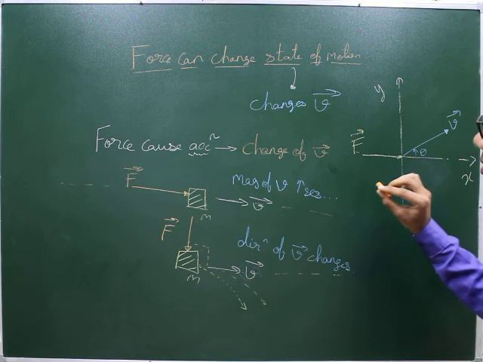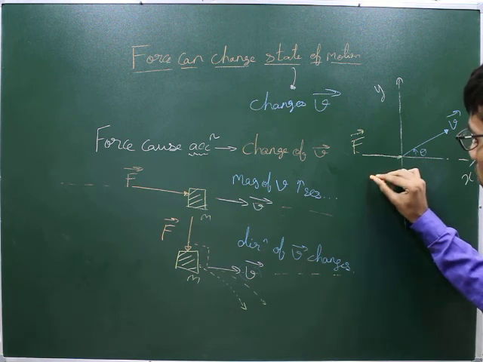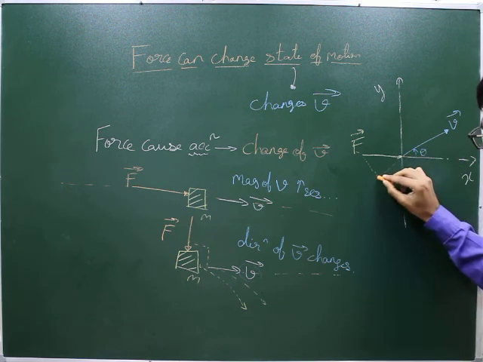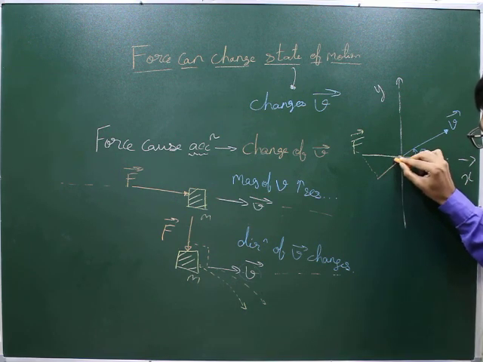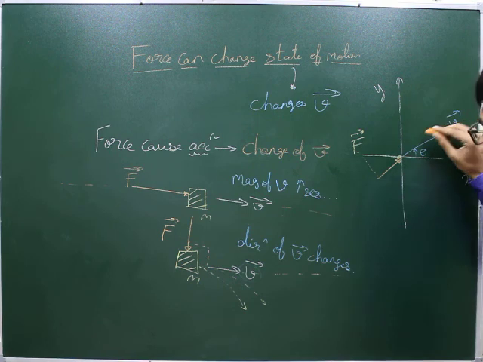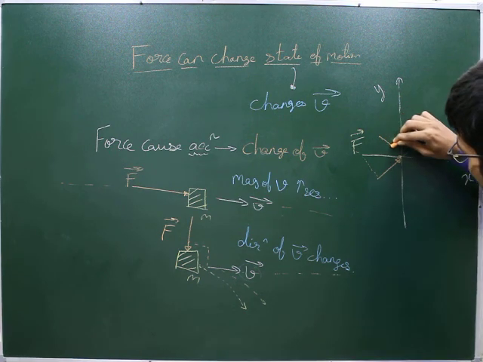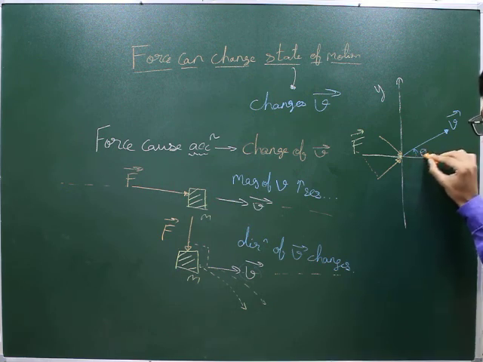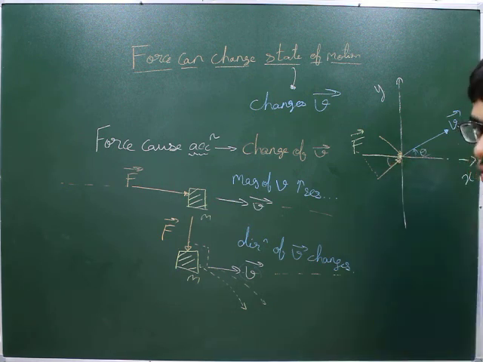So now what can we do? We can take the components of this force. Okay? One component of this force will be along the velocity, and another component will be perpendicular to the velocity. Okay? So this angle is theta. This will also be theta.